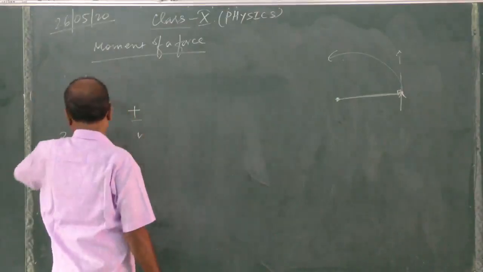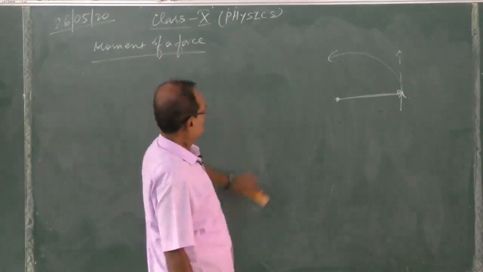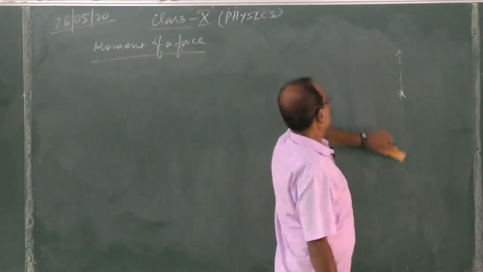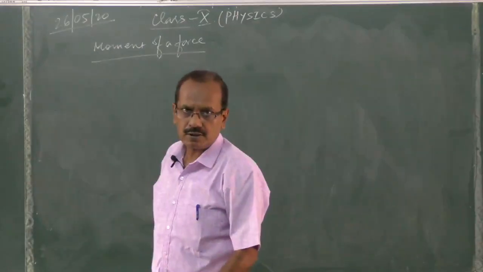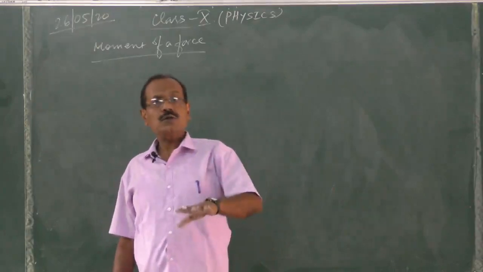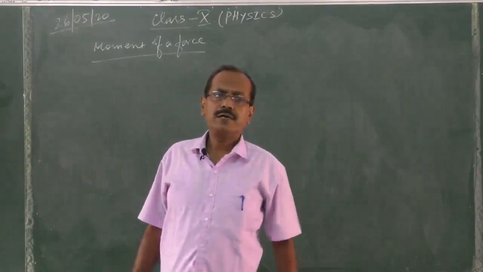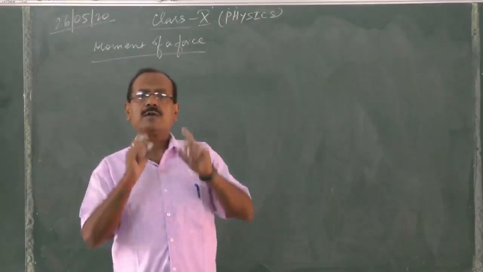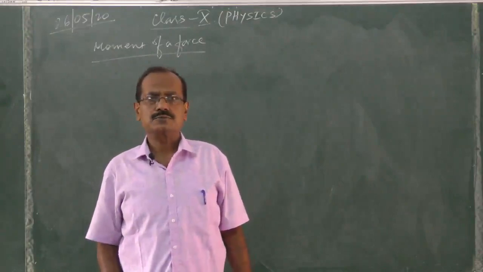Now the application of force, the clockwise moment and anti-clockwise moment, depends on the direction of application of force. Not only that, but it also depends on where we are applying the force, the point of application of force.